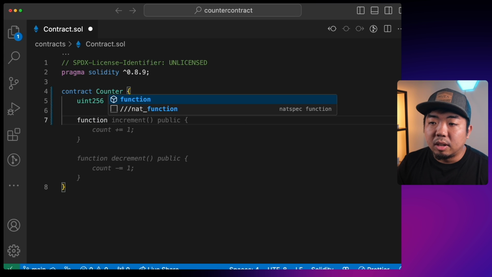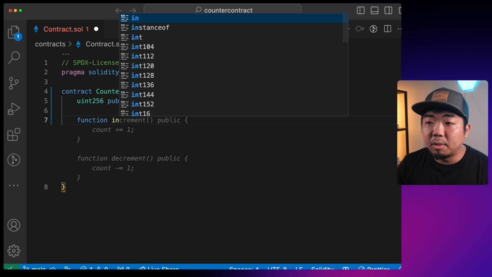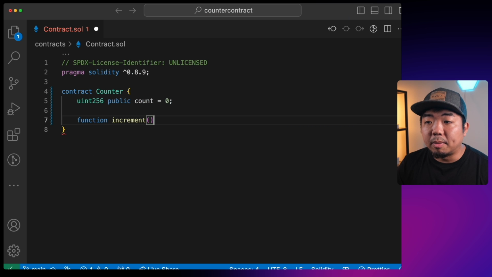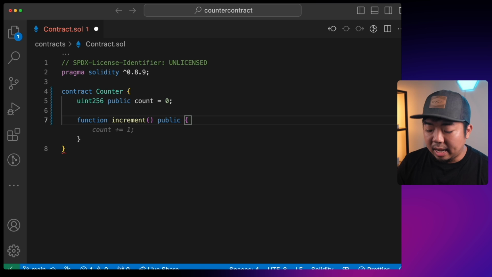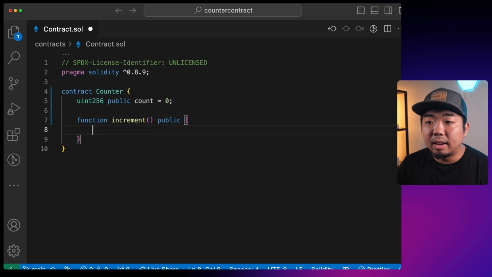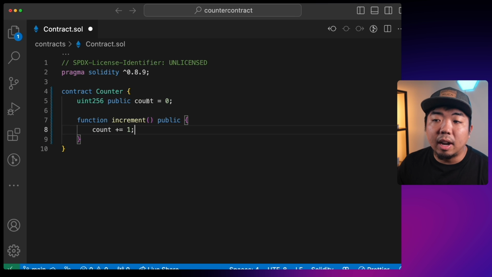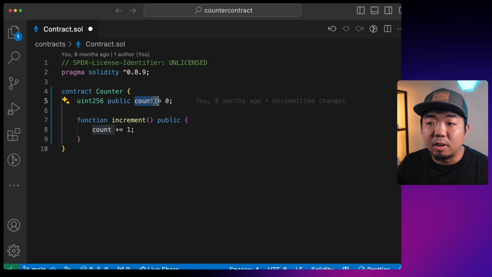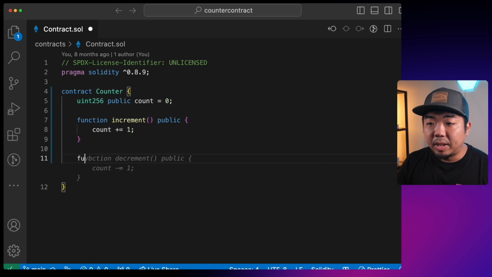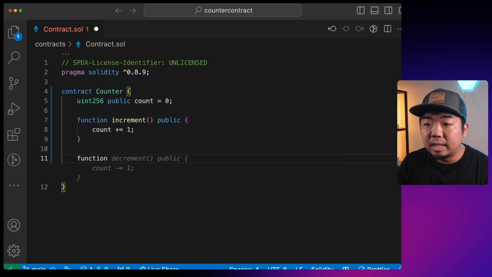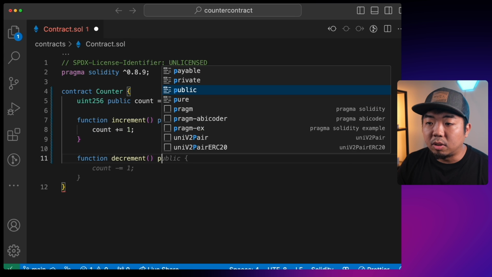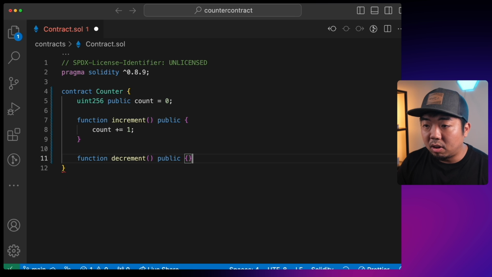So the first function we're going to create is increment. Now increment, we're going to say is a public function, meaning that anyone can call this function and execute it. And all we're going to do with the increment function is increment our count variable by 1. Very simple function here. We're just incrementing the current value of count by 1. Next function we're going to create is the decrement function. This is also going to be a public function that anyone can call.